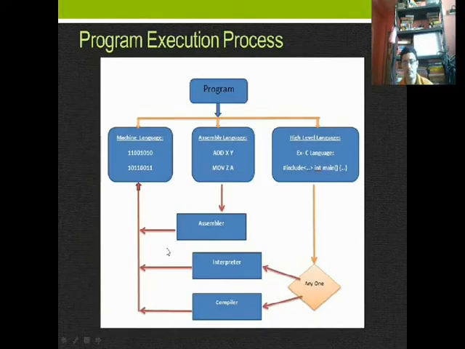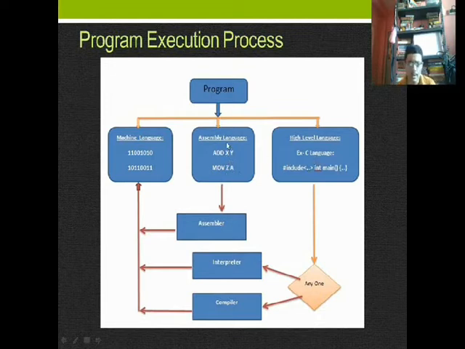Now if I look more in depth, a program has different kinds: machine language, assembly language, high-level language. Machine language is a string of zeros and ones. In assembly language there are mnemonics and operands.